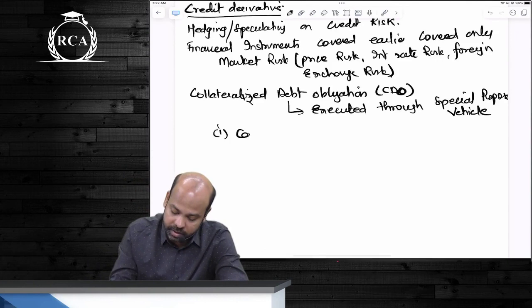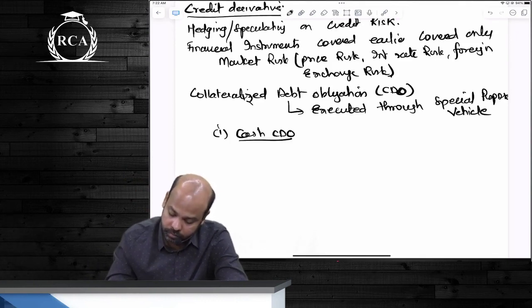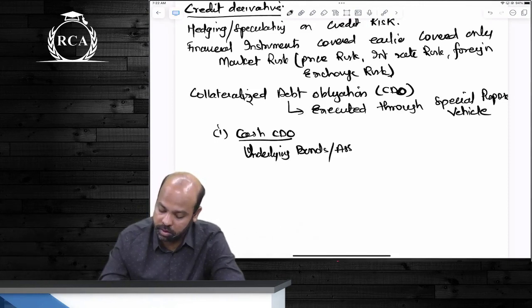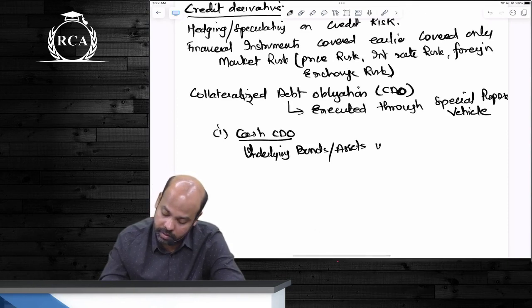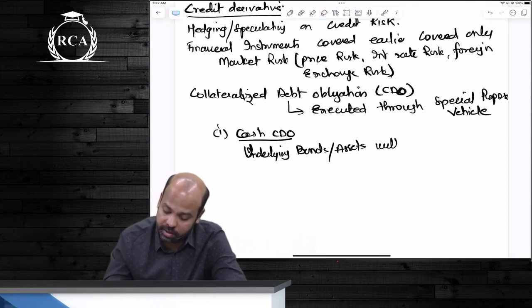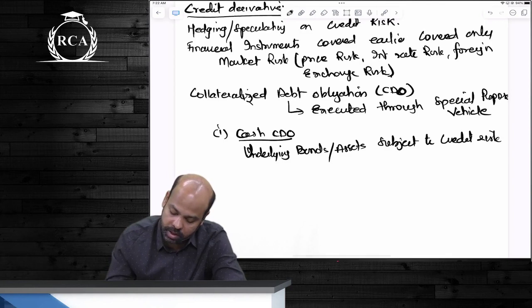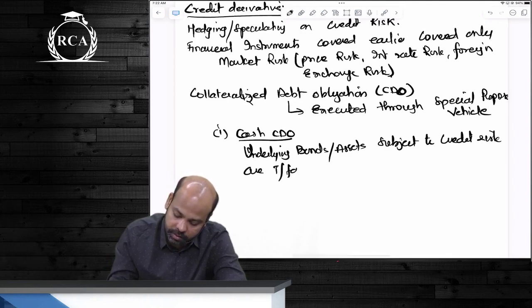उसमें first क्या है बेटा? Cash CDO. The underlying bonds or assets subject to credit risk are transferred to whom, guys?